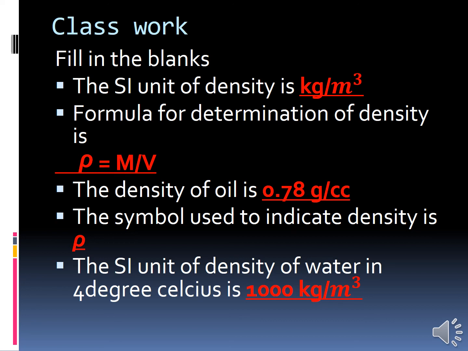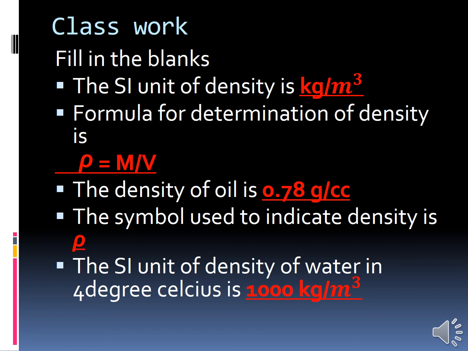And then we have learnt about determining the density of a solid heavier than water. We immerse the stone inside the water and the water level rises. With that rise in level, we can find the volume of the stone.